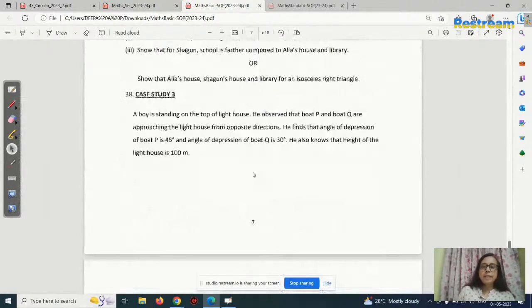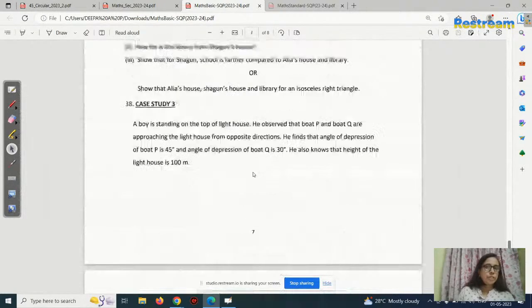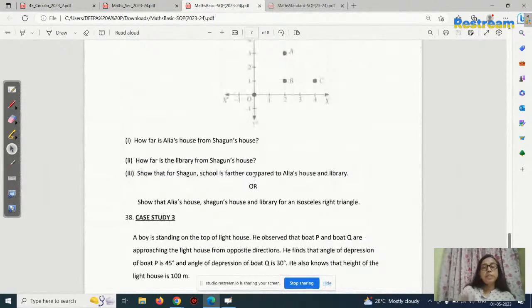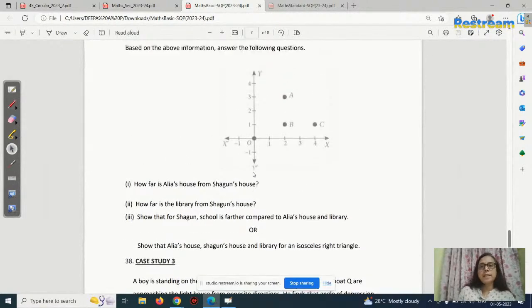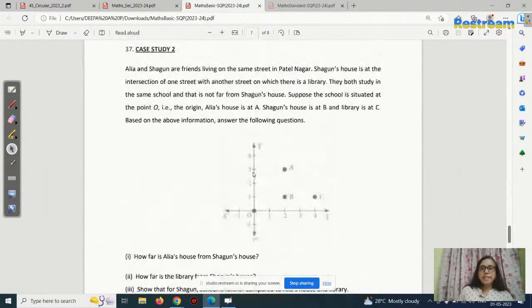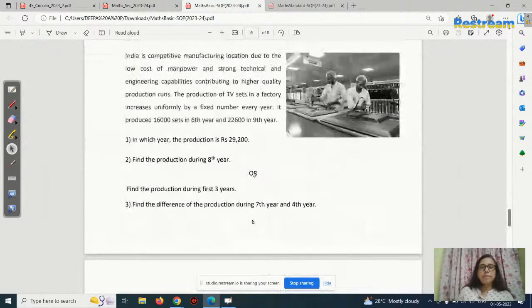And case study 3 is from the application of trigonometry, right? So three questions in 2021-22, the same type of question they asked. CBSE was asking the same type, that is case study 1 was from the AP, the same pattern they gave in the sample question paper. Okay, but what happened in the previous year?